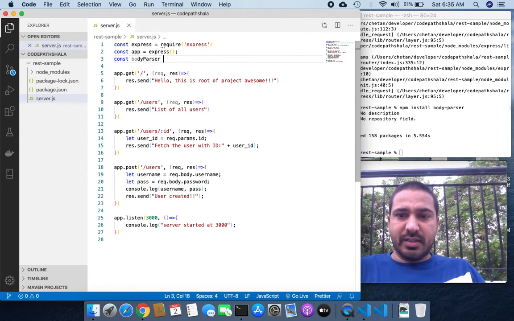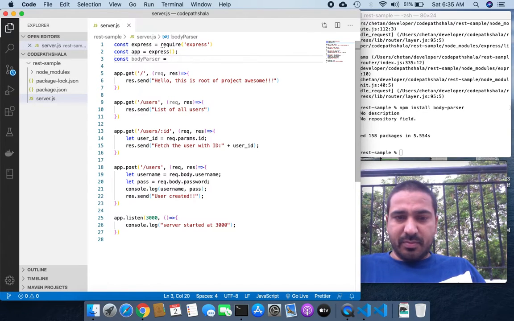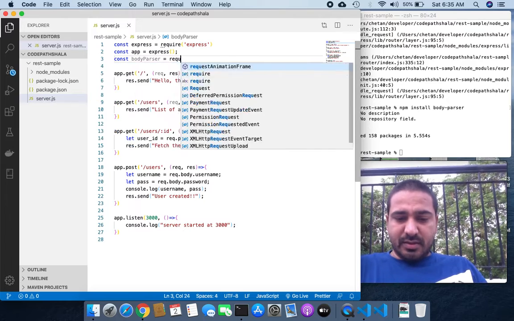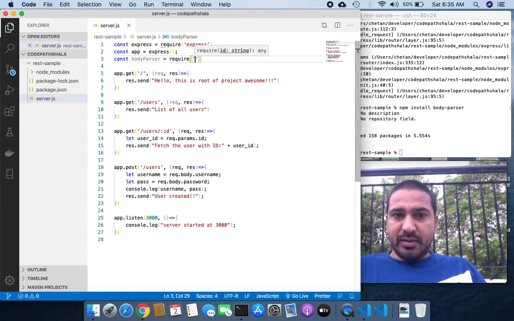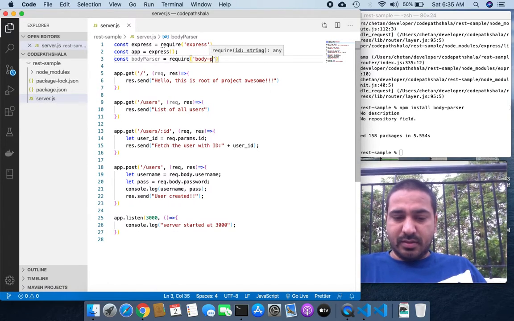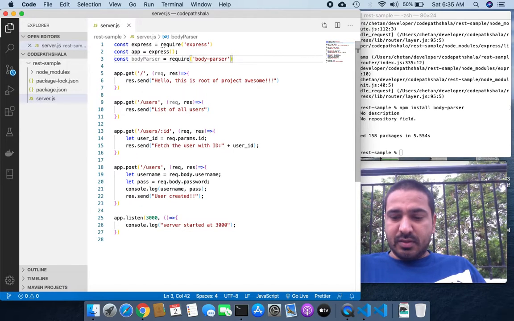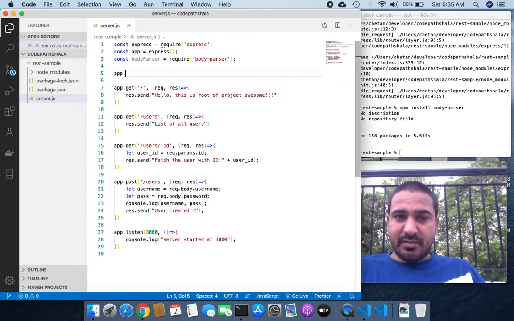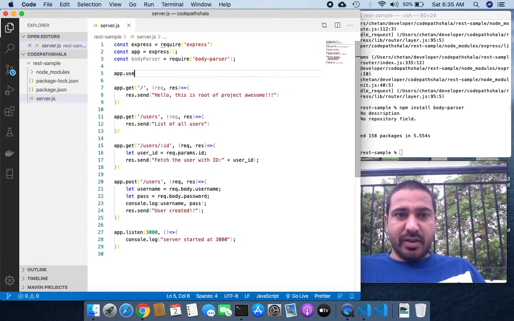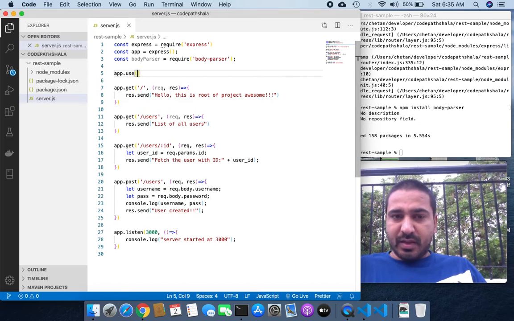Once that package is done, we first add a constant, and you can name your constant anything. I'm just calling it bodyParser so I can remember it. Then we need to use it as middleware. We can discuss middleware later.